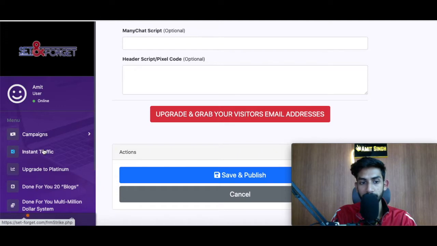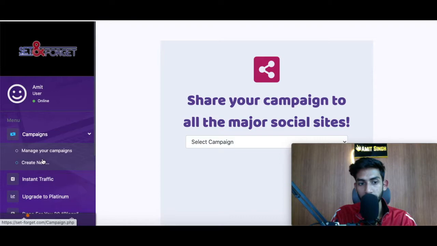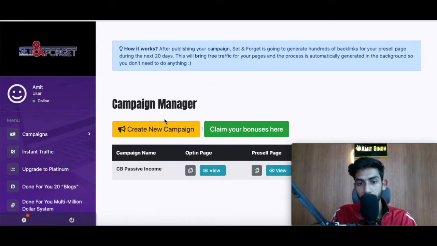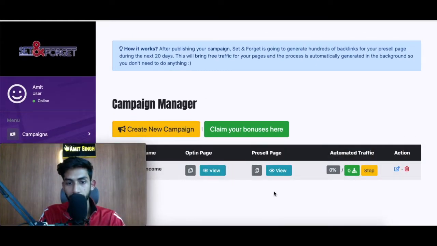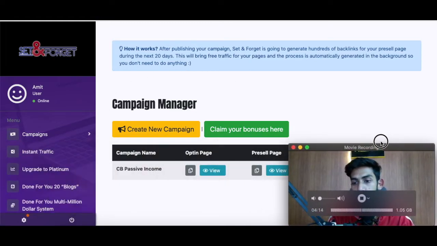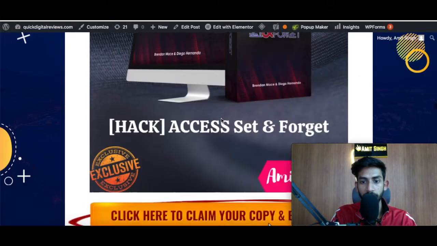And the best part of this app is that you don't have to get any traffic. It creates automatic traffic. So let me show you. Once I go to manage your campaigns, then you will see here, if I just shift this here, then I have created a campaign and it is automatically creating traffic for me. So today itself I created this campaign, and the best part is that once you click stop, it will stop the traffic. So that is how you can create your campaign in Set and Forget, and this is the best way of making passive commissions online. So this is what I'm going to give you.